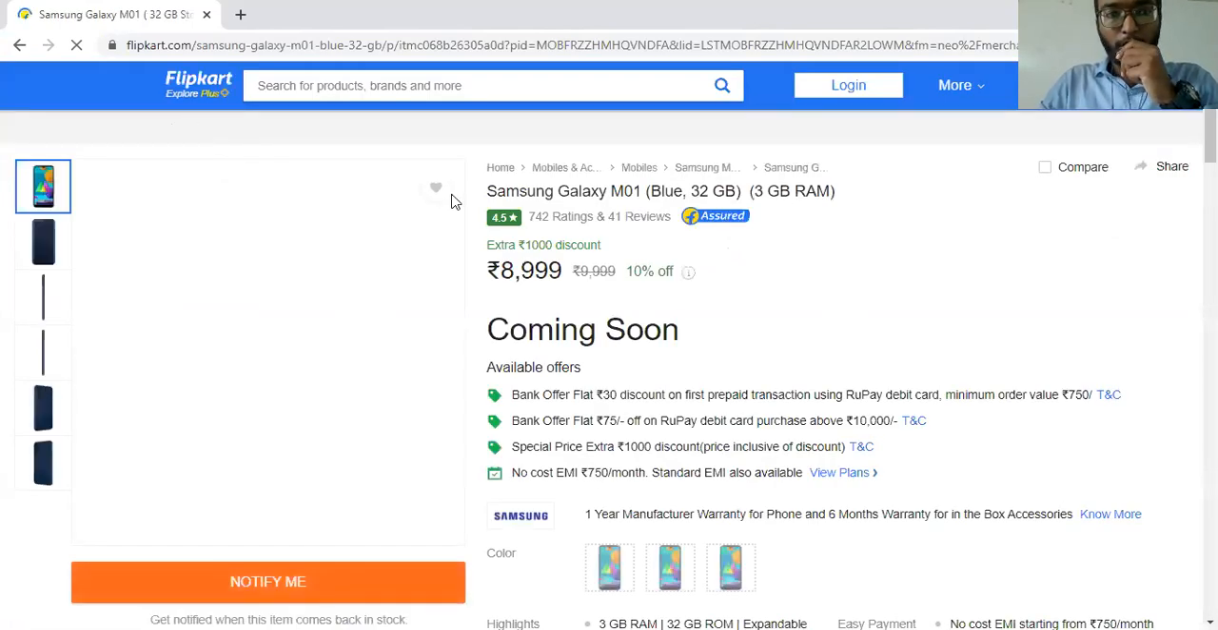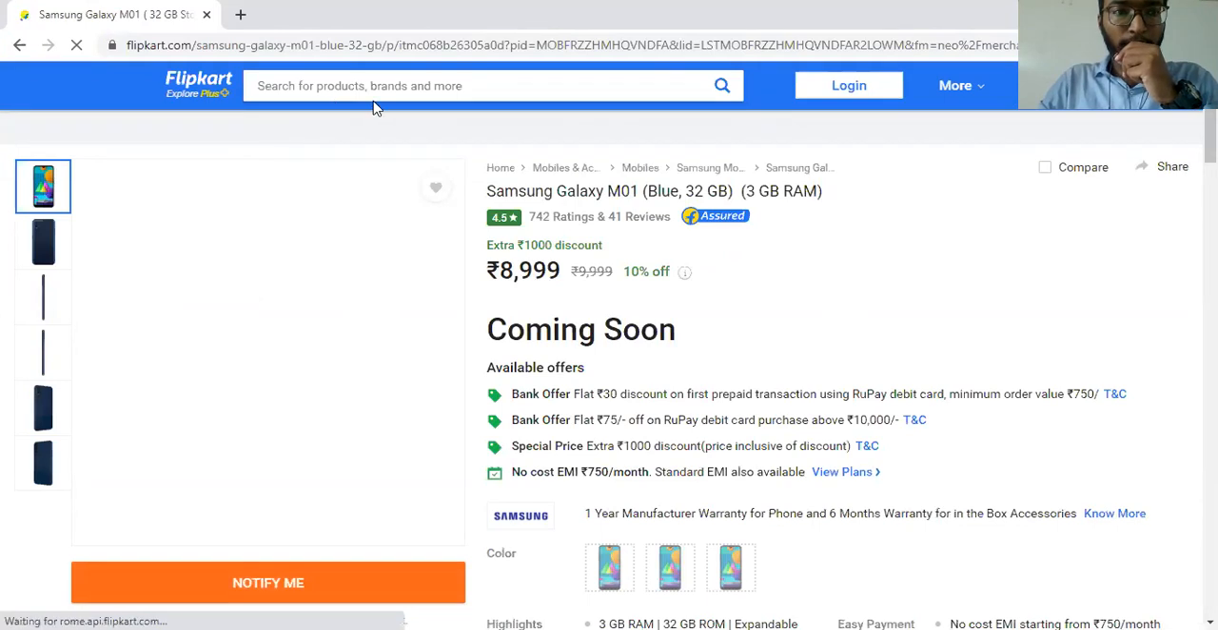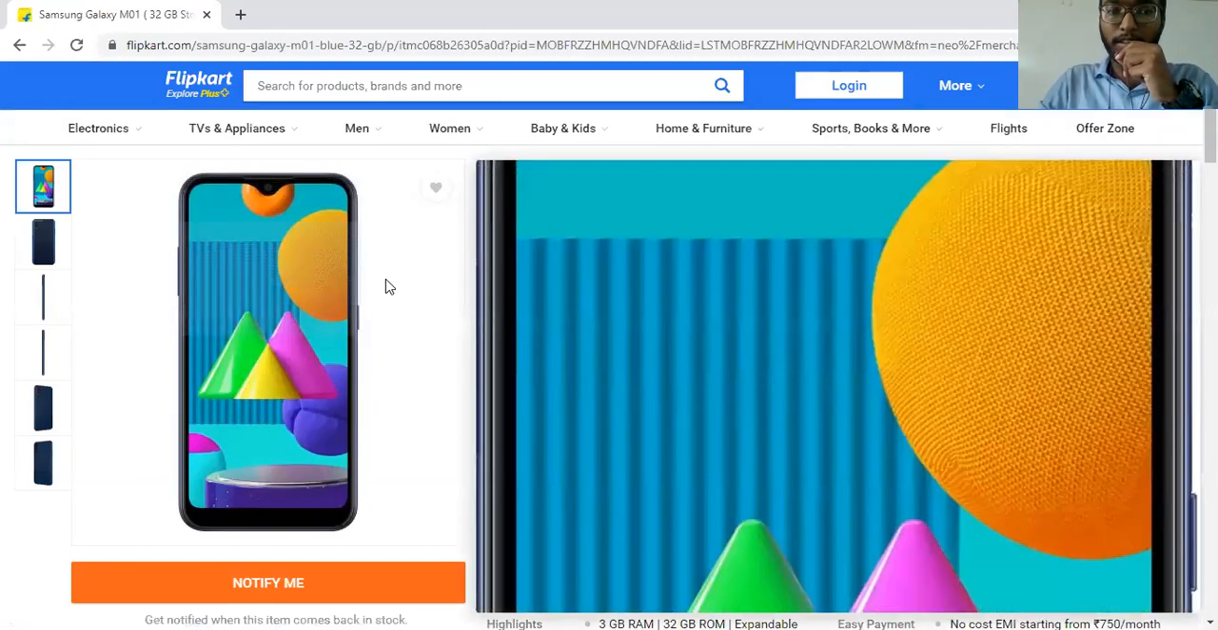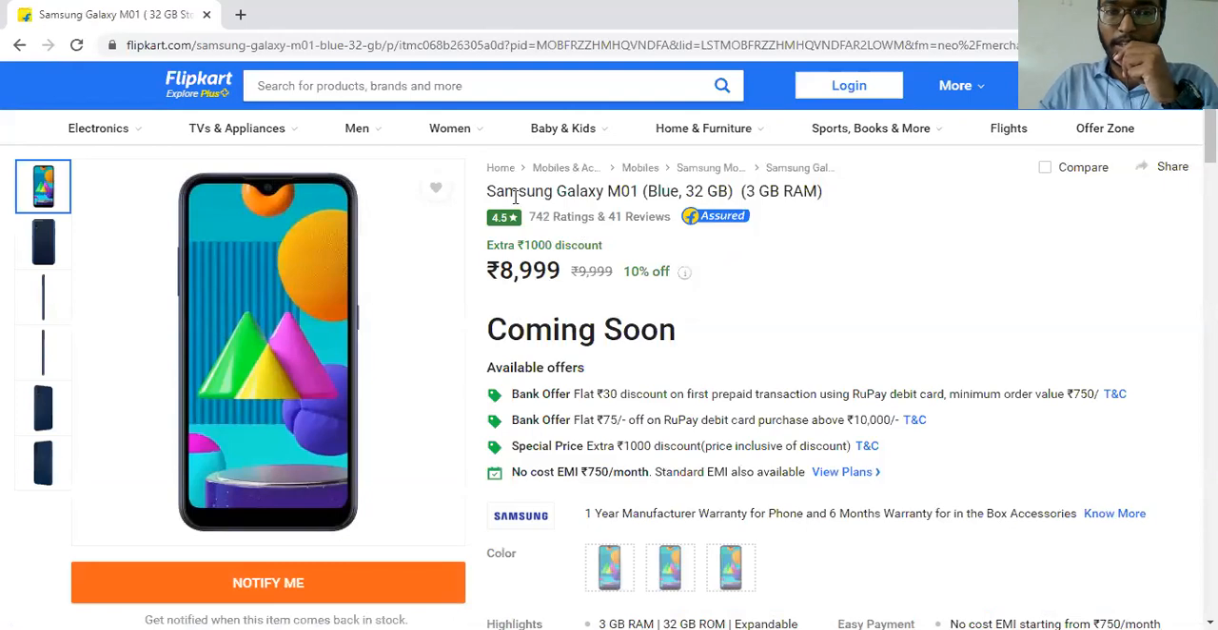Over here you can see this is the best example of B2C, that is business to customer. Suppose Samsung company is selling their phone on Flipkart. Samsung is the business person. And we as customers are not going to the Samsung company to buy the phone. We are doing an online purchase.